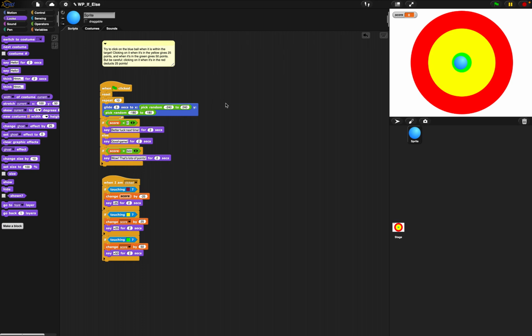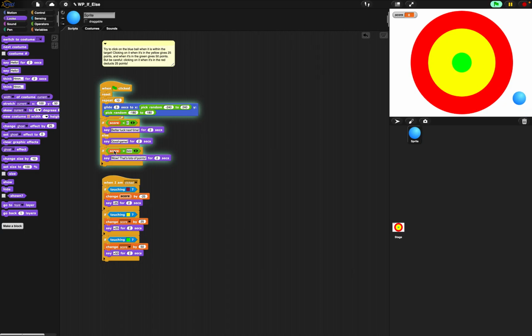So the purpose of my program is to have the ball move around and keep track of the score while it's moving around. And my program uses if statements to decide how much a score should change by based on the color that the ball's on. And it also uses if statements to check what to say at the end of the program if the score is less than 0 or greater than 0.